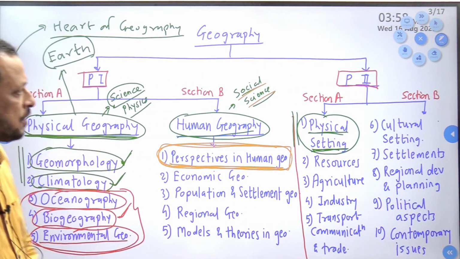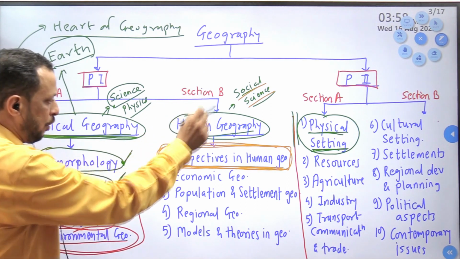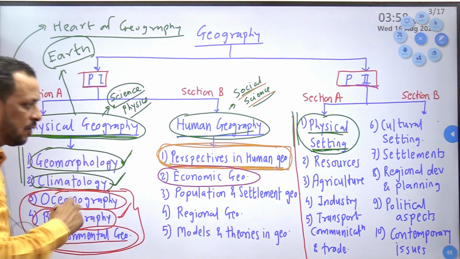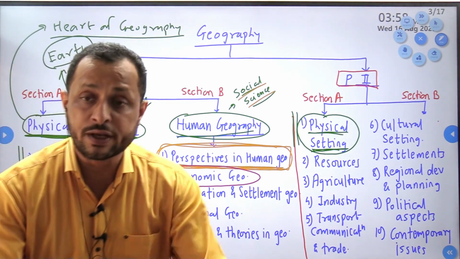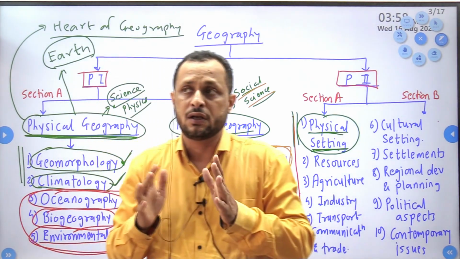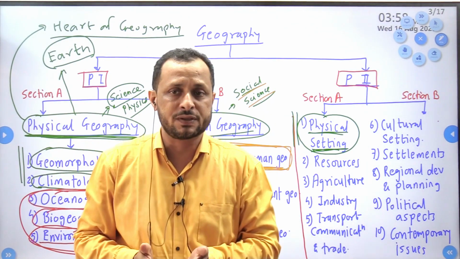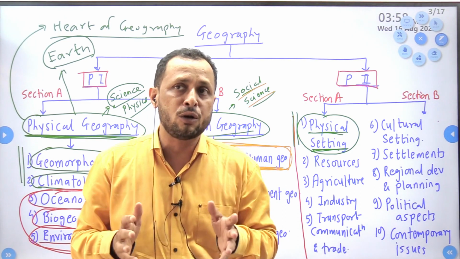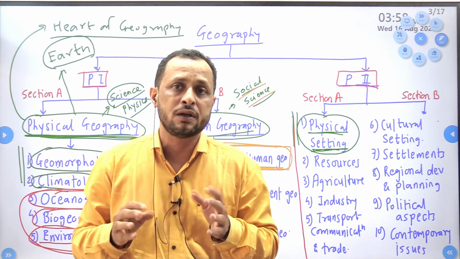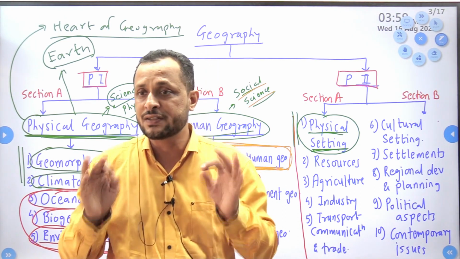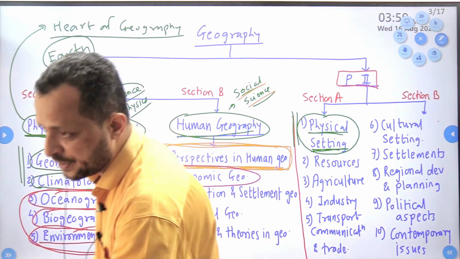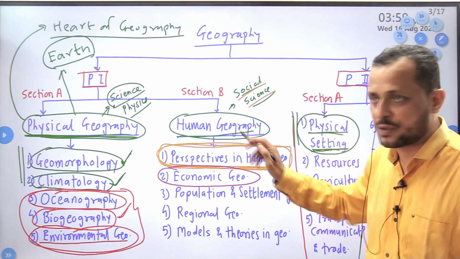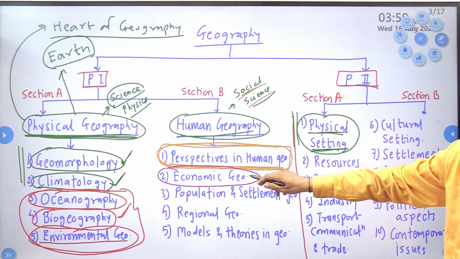Now the most important part of section B of paper 1 is economic geography. Now what is this economic geography? This is very crucial, this is very important, because out of our total syllabus, paper 1 and paper 2 together, economic geography will constitute 25% of the syllabus. How much? 25%. How? Try to understand. Economic geography, paper 1 basic concept, then it is applied in paper 2.